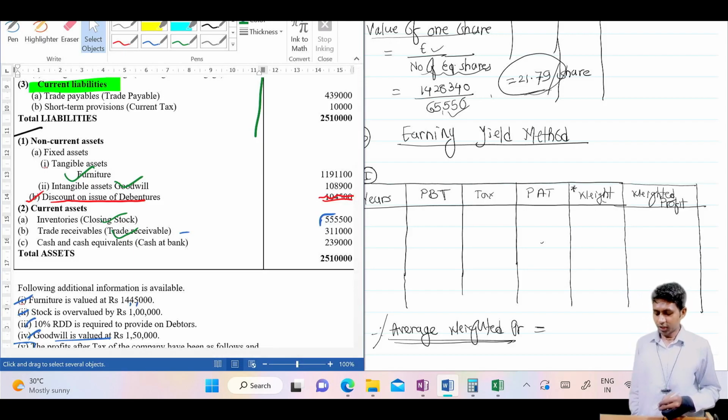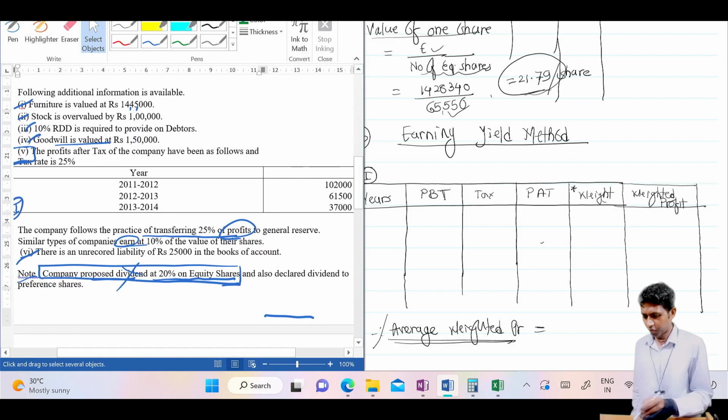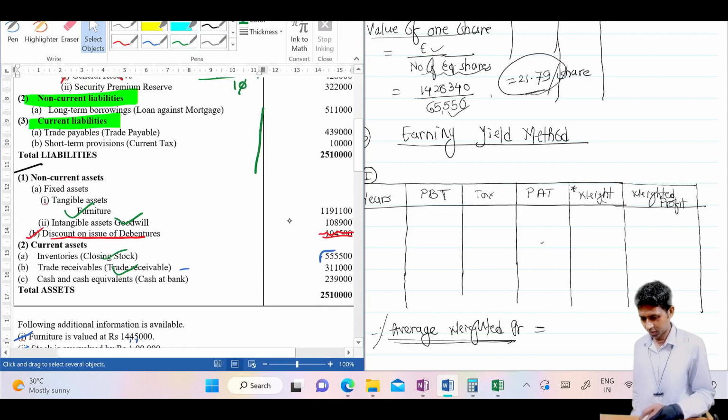My dear students, for the earning yield method, only a few things are important. You shouldn't read all the things. Whatever they have given, wherever they have given, no need to consider, because only simple problems you will get in the exam. Correct. Therefore, focus on this adjustment only. Let me use this color.